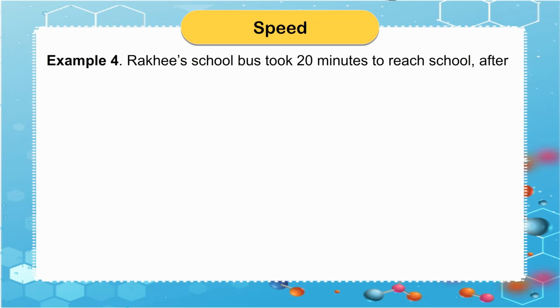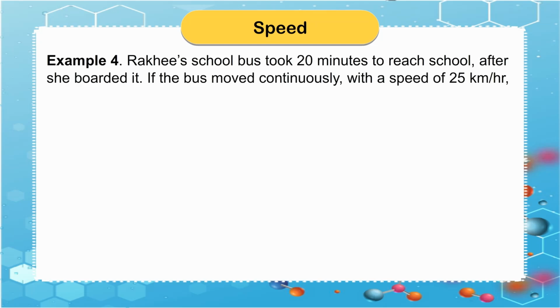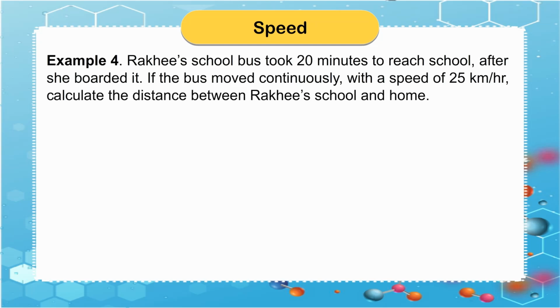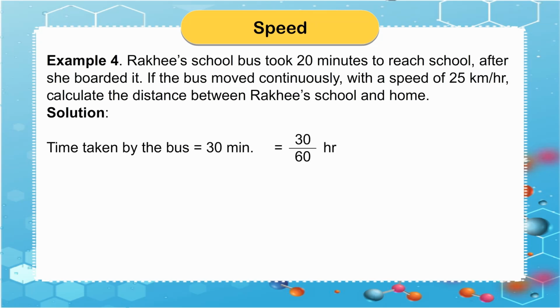Example 4. Rakhi's school bus took 20 minutes to reach school after she boarded it. If the bus moved continuously with a speed of 25 km per hour, calculate the distance between Rakhi's school and home. Solution. Time taken by the bus is equal to 30 minutes is equal to 30 upon 60 hr.